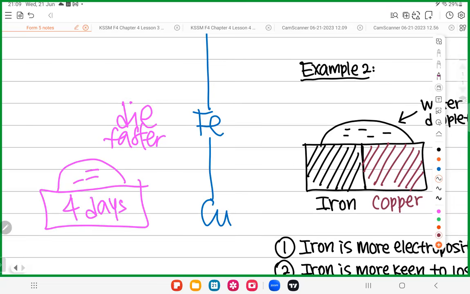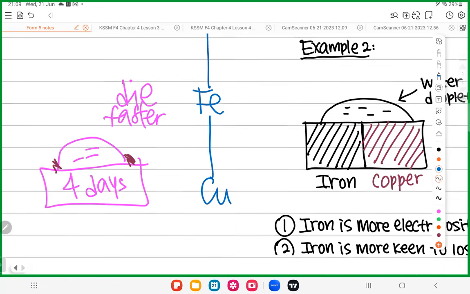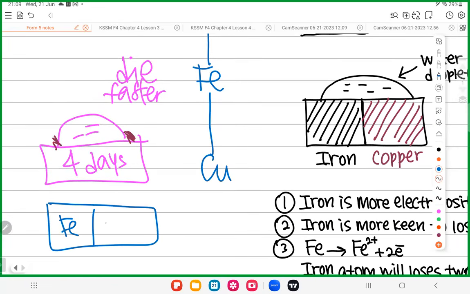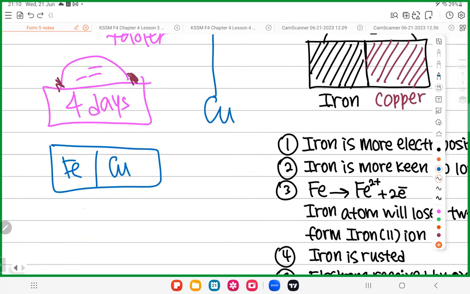So you will see some rust, brown color things over here. If you have iron connected to copper, copper is lower than iron in ECS, so copper will push the iron to die. So iron will die faster. Instead of 4 days, maybe 2 days, already got rusting.